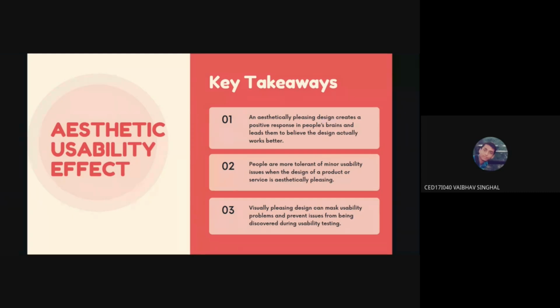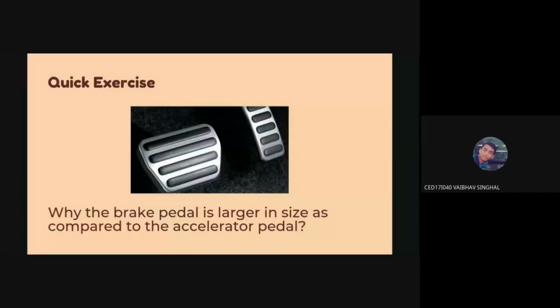So that was the aesthetic usability effect. Now coming on to the next law. Again, I have a quick exercise. Why do you think this brake pedal is larger as compared to the accelerator pedal?